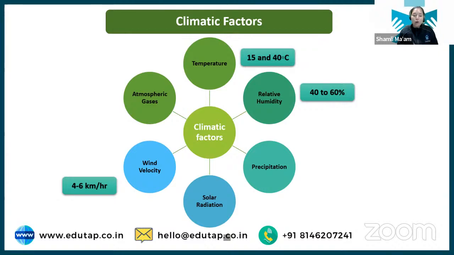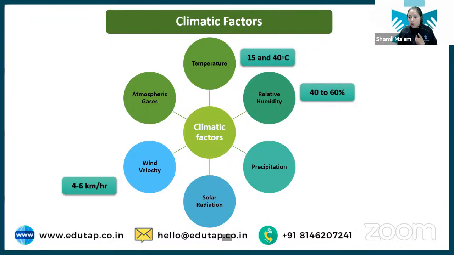Okay. And also there should be optimum temperature. It's not like any crop can tolerate any kind of temperature. If any crop is a tropical crop, again it will have some optimum temperature. It's not like it will survive in 50 degrees Celsius or 60 degrees Celsius, right? So optimum temperature should be there for production of any crop.